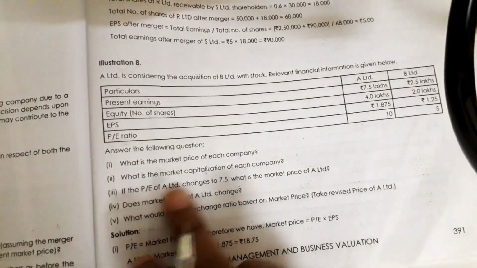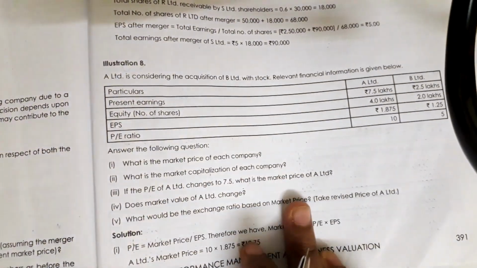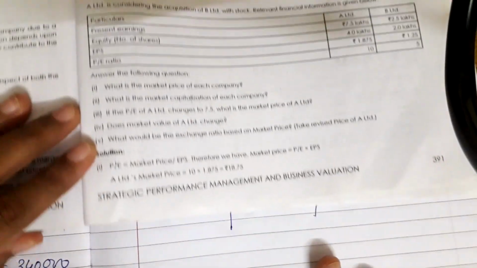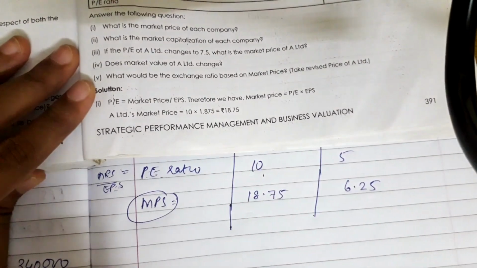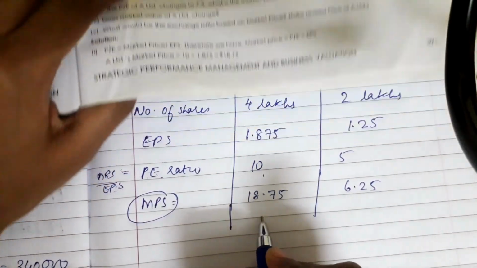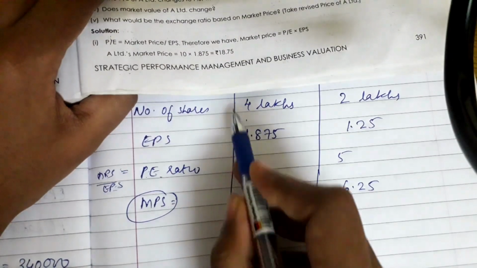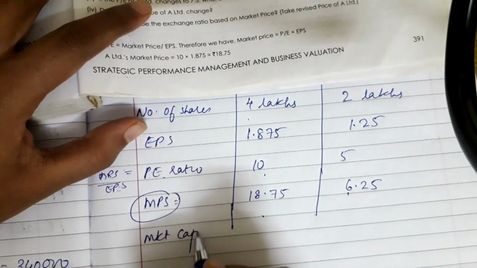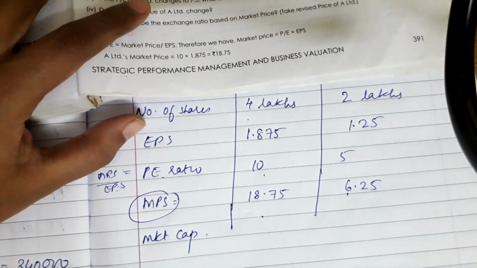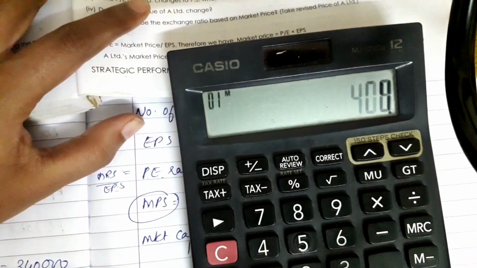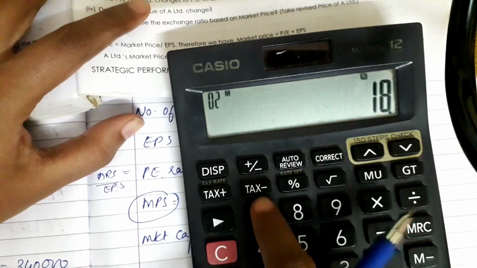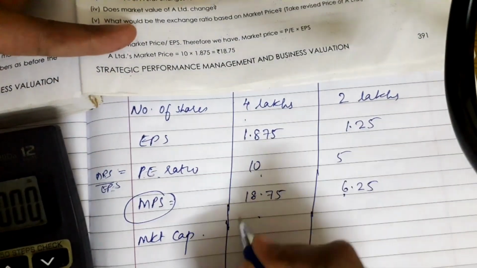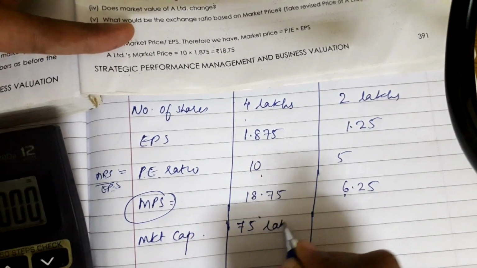Okay, now what is the market capitalization of each company? Market capitalization is the market value. See, we have MPS, that is the market price of one share. We know the number of shares, multiplying with the number of shares will give the market capitalization. 4 lakhs into 18.75 will give the total market capitalization or the total market value, that is 75 lakhs.